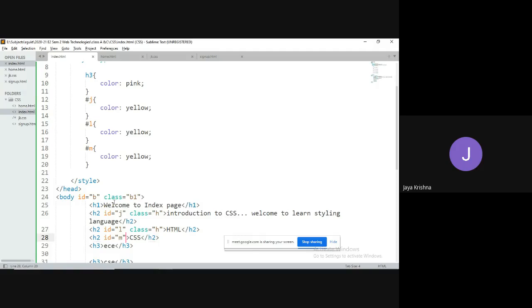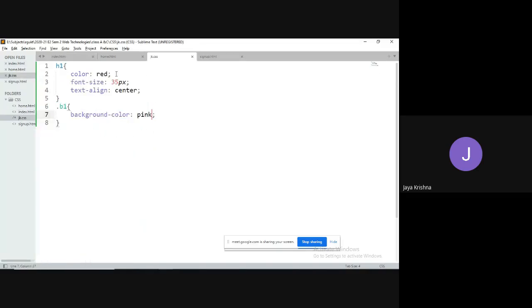Then why go for internal styles? Is there any use? No use. But the thing is, there is a use by combining these three. By combining these three, meaning that instead of writing the same code again, how are we going to write comments in CSS? We can write comments in CSS like this: forward slash followed by star, followed by a set of non-executable statements.